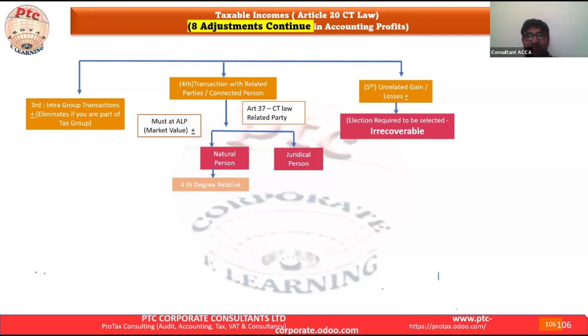I believe there is a typo here. This would be unrealized gain and losses.